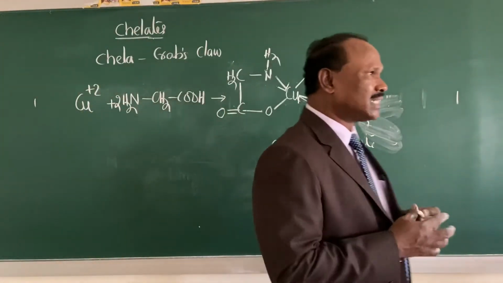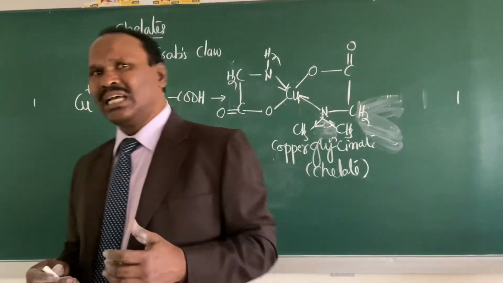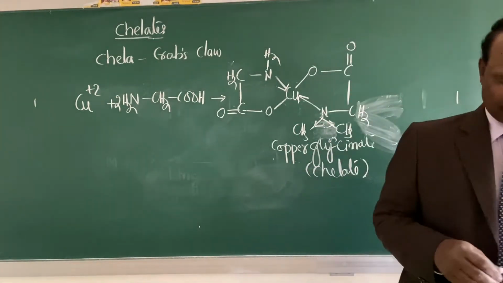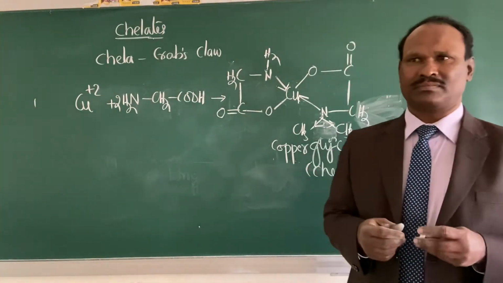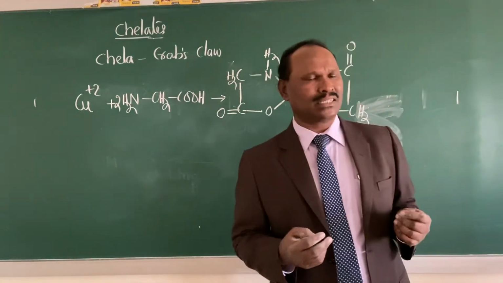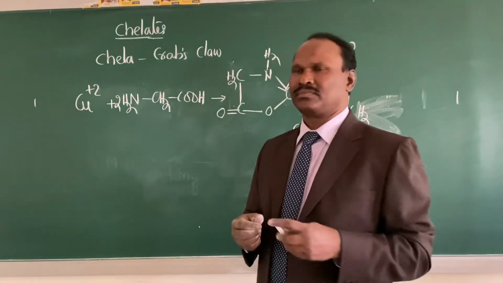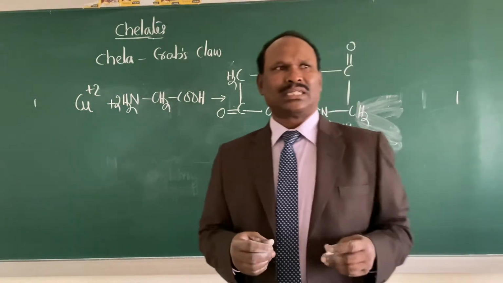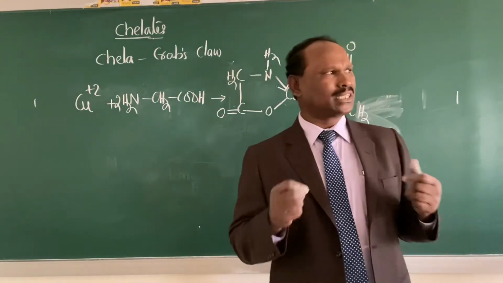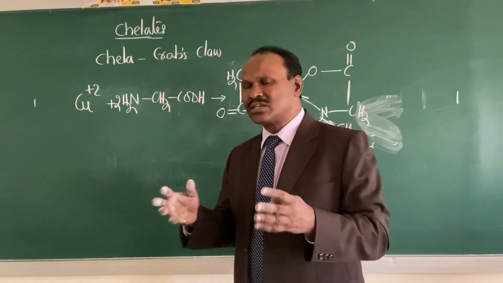Okay. Now what are the applications of these chelates? What are the uses of these chelates? You have studied qualitative analysis, that is the detection of acid radicals and basic radicals. In the detection of basic radicals, you have used dimethyl glyoxime. You have used DMG, dimethyl glyoxime, to detect nickel in the third group.